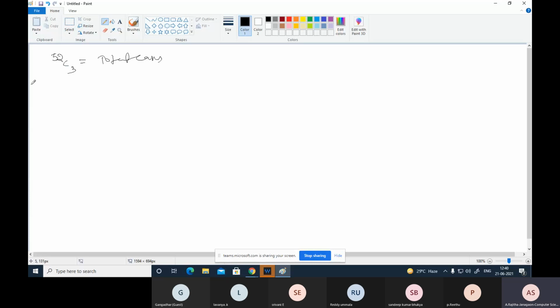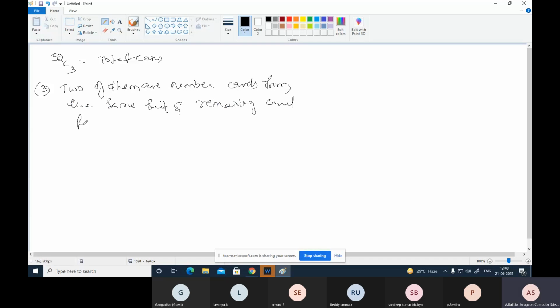The third problem is like this: 2 of them out of 3 are number cards from the same suit, and the remaining card is from a different suit. So one card from a different suit and 2 cards from the same suit.